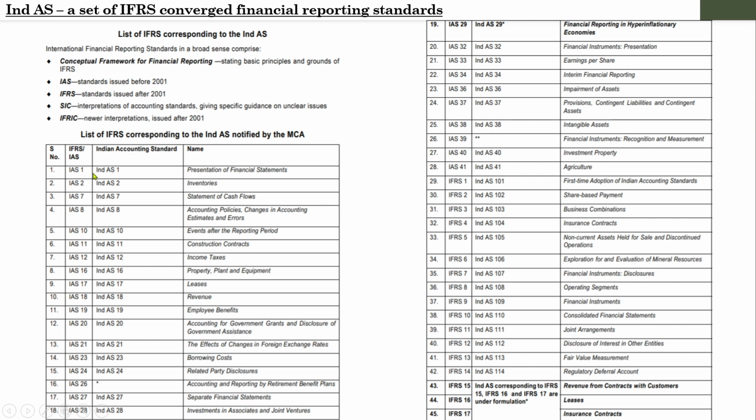First one, Ind AS 1. It is also known as IAS 1. IAS 1 means it is a standard that was issued before 2001. The standards issued before 2001 are known as IAS, so this is IAS 1. And here in India also, our first standard is Ind AS 1. It is known as presentation of financial statements. So what is meant by presentation of financial statements? Let us look into that.